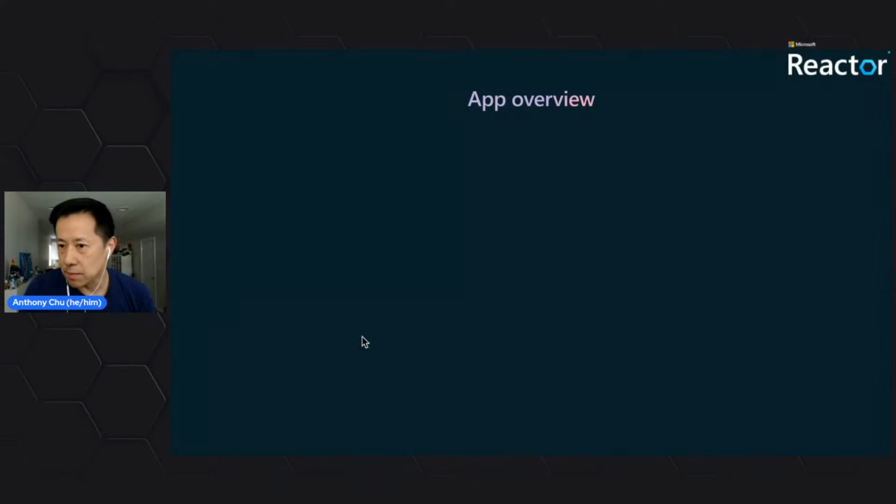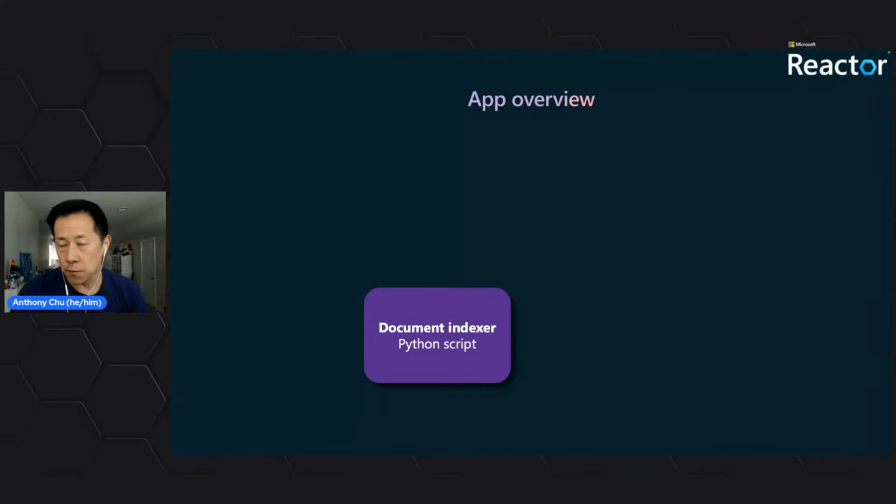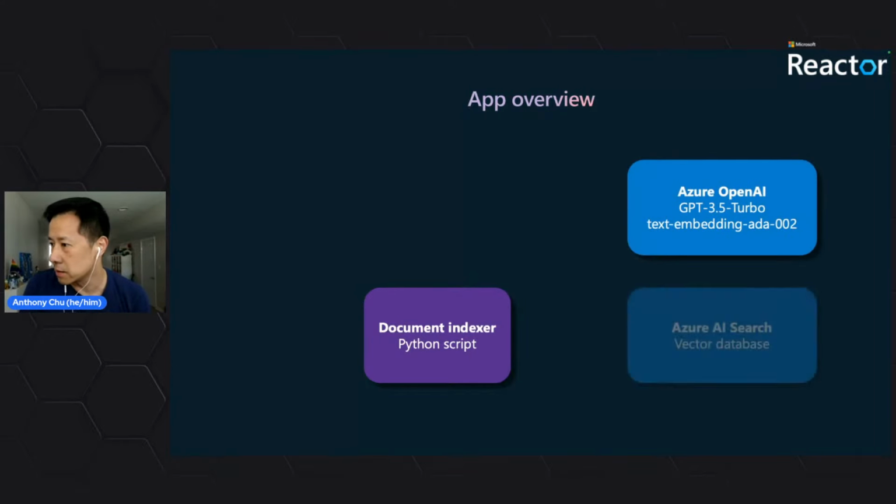Okay, so here are my slides. We're going to quickly walk through the app that we're building today, with pictures, and then we're actually going to jump into the code. To build a RAG application, the first thing we're going to look at is a Python script that takes some documents, in this case PDFs, chunks them up, generates some embeddings, and then inserts these documents into a vector store. The vector store that we're using today is Azure AI Search, and it's going to use Azure OpenAI to generate the embeddings.